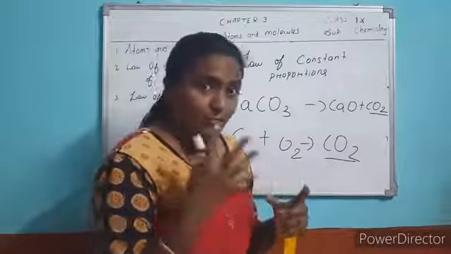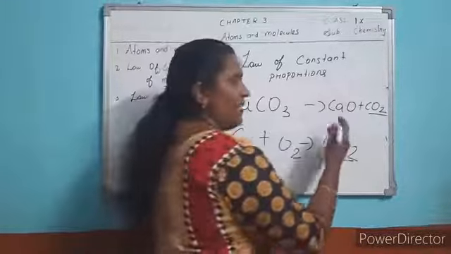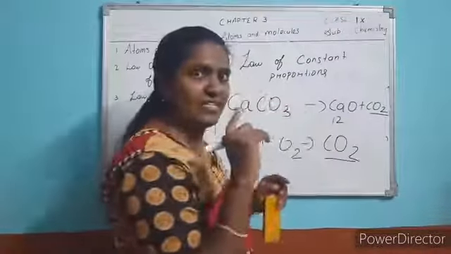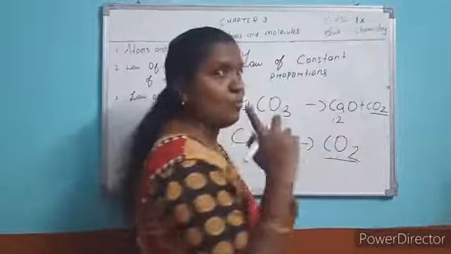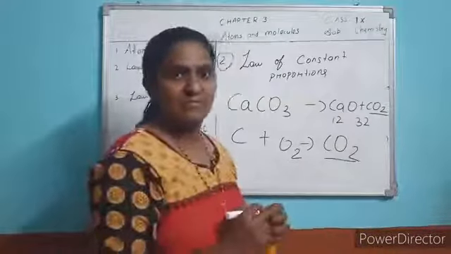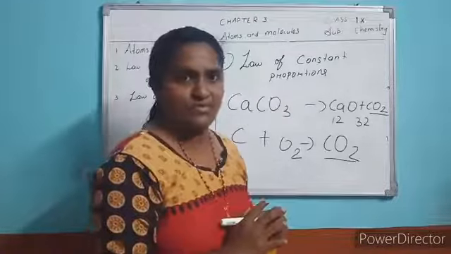Each carbon mass is 12 U, and each oxygen weight is 16. Here you have 2 oxygen, so 32 atomic mass unit.